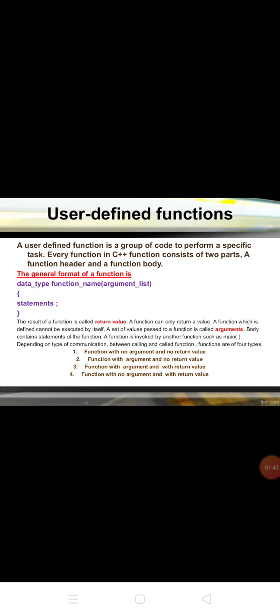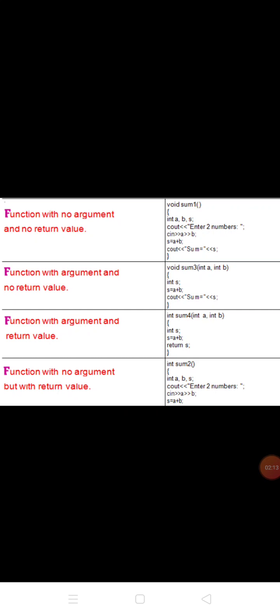A function is invoked by another function such as main, depending on the type of communication between the calling and called functions. The result of a function is called the return value, and a set of values passed to a function is called arguments. Functions are of four types: functions with no argument and no return value, functions with argument and no return value, functions with argument and return value, and functions with no argument and return value.